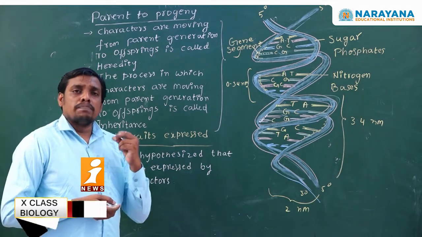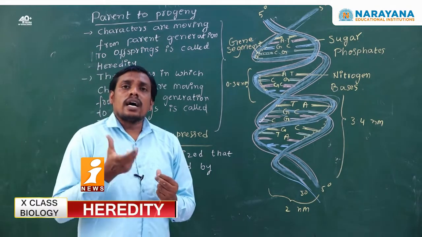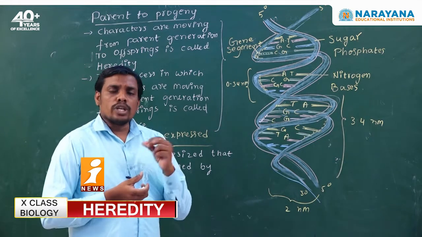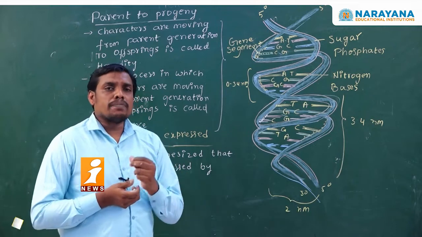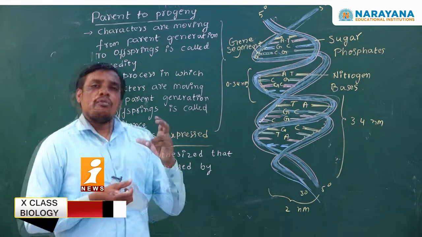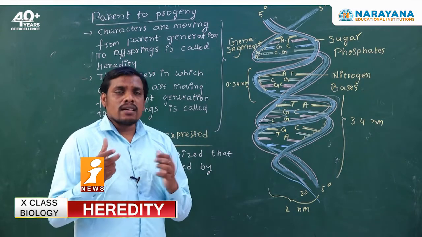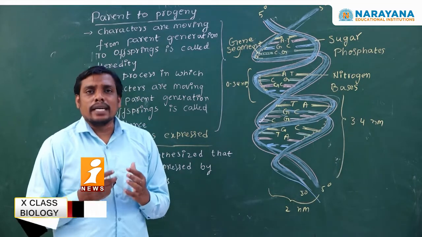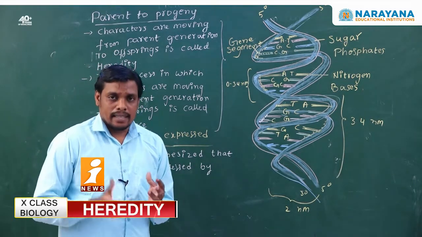In the previous class we learnt about Mendel's dihybrid cross. As per Mendel's hypothesis, during the dihybrid cross, the law of segregation and the law of independent assortment were proved. For a pair of characters, alleles segregate, separate, and arrange as per their characters.